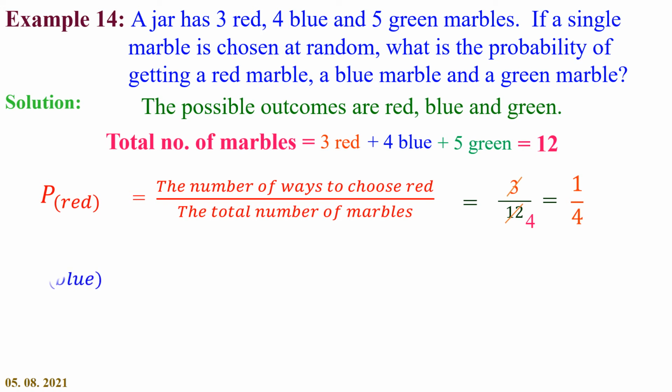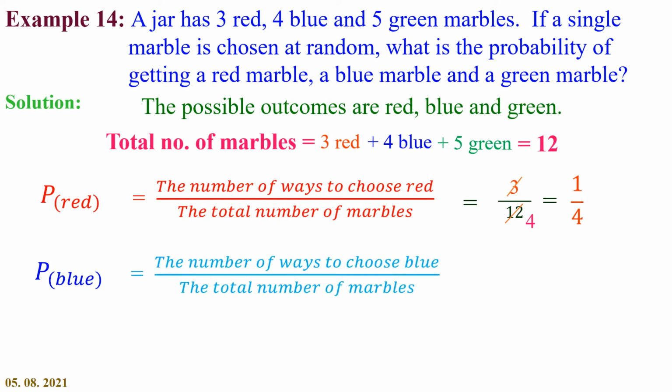Now, P of blue. Probability of getting a blue marble is equal to the number of ways to choose blue divided by the total number of marbles. Here, there are 4 blue marbles. So, 4 by 12. We can cancel 12 by factor 4. So, on cancelling, we get 3 in the place of 12. So, the fraction becomes 1 by 3.